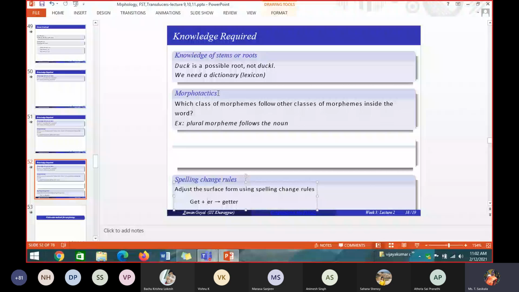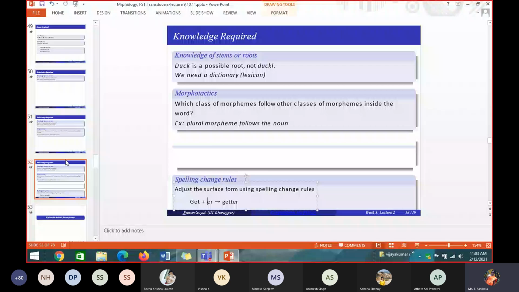So if I have a root word get or bet, and I am adding ER to it, you should write a rule converting GETER to GETTER. All this type of knowledge is required to overcome all the issues we have in morphological analysis.